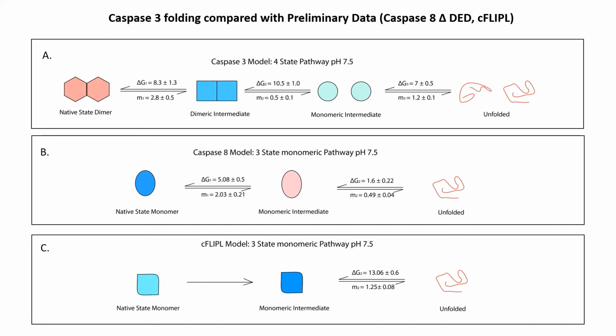And in slot B, we see caspase 8. So caspase 8 has a total free energy of 7 kilocalories per mole for this entire process. So when we look at A and B, we see that the monomeric stage of both these steps are pretty similar with 7 kilocalories per mole. In C, we have C flip. C flip could not be fit to any model because it has hysteresis, so we couldn't extract thermodynamic parameters. However, the unfolded to the monomeric state could be obtained because it was reversible. So it has a free energy of 13 kilocalories per mole.